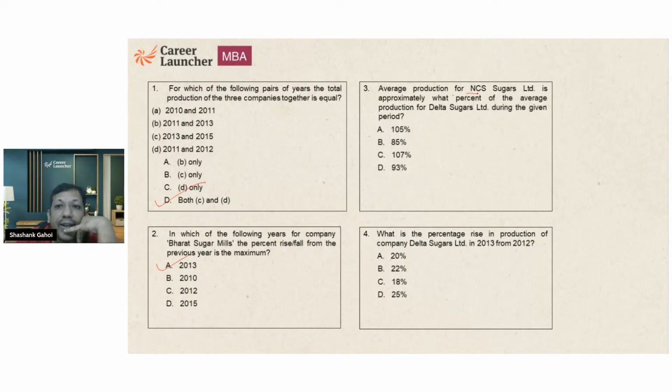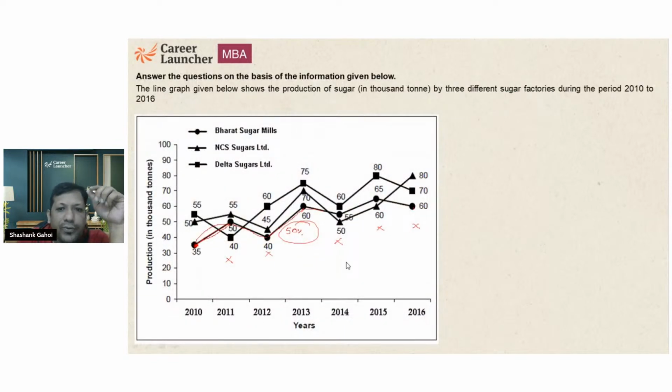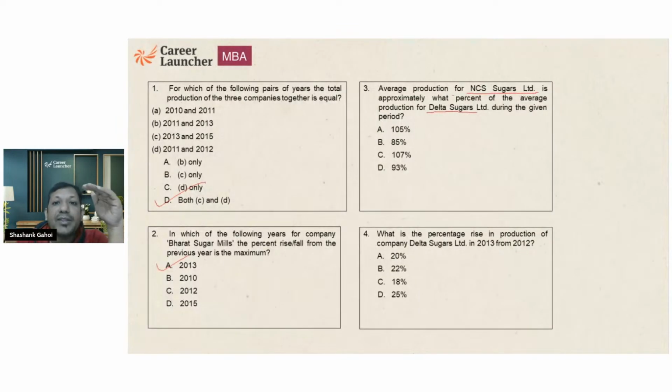Average production for NCS Sugar Mills Limited is approximately what percent of average production of Delta sugar? So I need to find out the average of NCS, and the average of Delta. The average of NCS is what percent? How many years are we talking about?